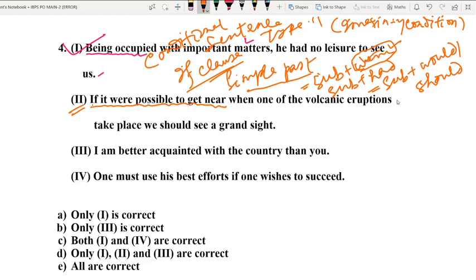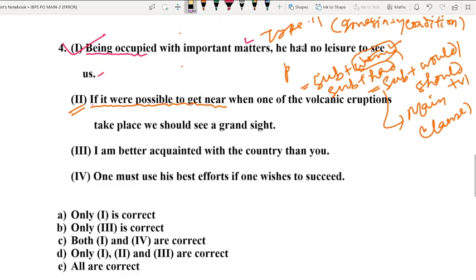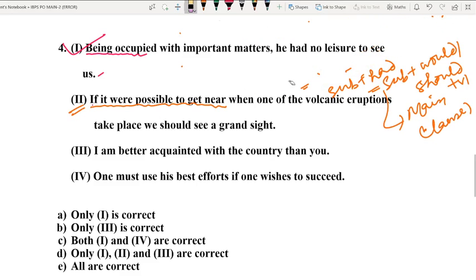And when it comes to the main clause, this is the structure of the main clause. The main clause will always have subject plus would. Usually we use subject plus would plus V1, but you can also sometimes use subject plus should as well, right? So now let us directly go to this sentence, and prior to that, let me erase this in order to make it visible for you all to see what I am going to explain.